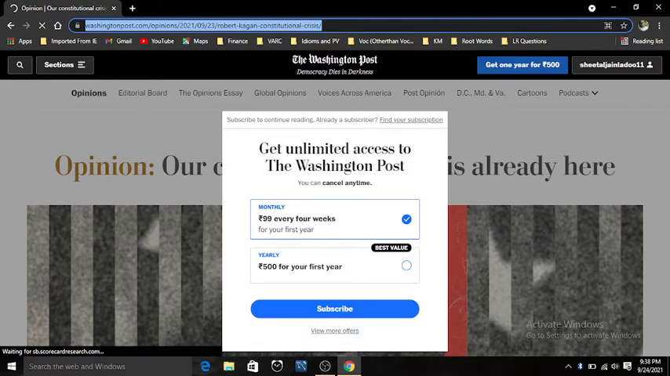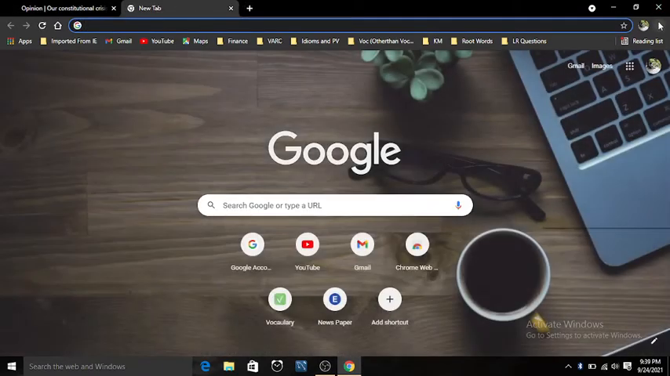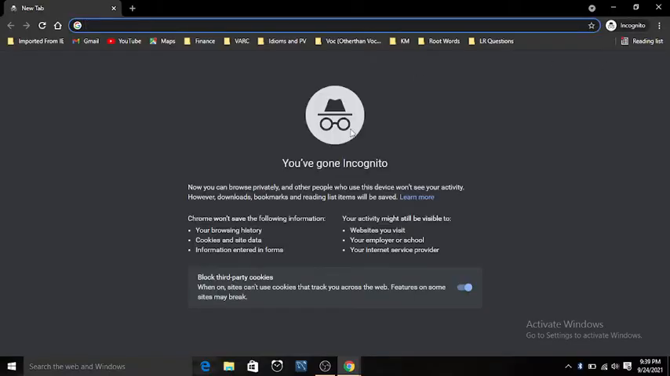I have a trick to read. Just copy the link that is appearing in your search bar, right? Copy it and open your Chrome in incognito mode. Now paste the link and press the enter key, and after pressing the enter key, just turn off your internet, right? So what will it do? It will download your article, and it will not let the subscription pop-up appear, right?